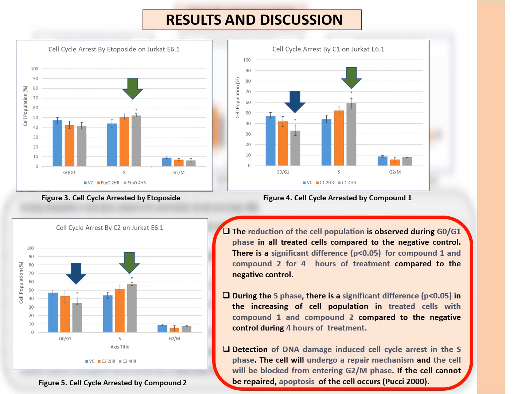According to Pucci 2000, the cell will undergo a repair mechanism and the cell will be blocked from entering G2/M phase. If the cell cannot be repaired, apoptosis of the cell occurs, as most of the cell population is arrested at S phase for both 2 hours and 4 hours treatment. Only a certain number of cells will undergo a repair mechanism and escape apoptosis to enter G2/M phase.